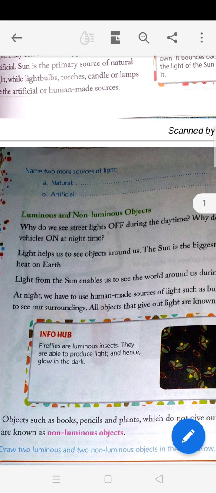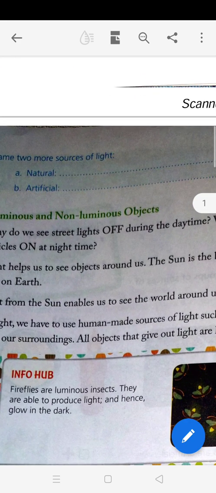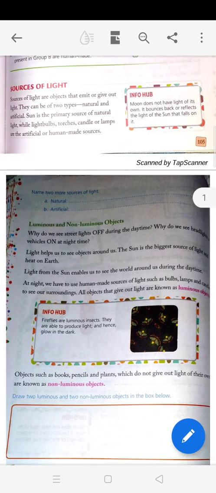Name two sources of light that you have done in the class also. So you will write it. Two natural sources and two artificial sources.